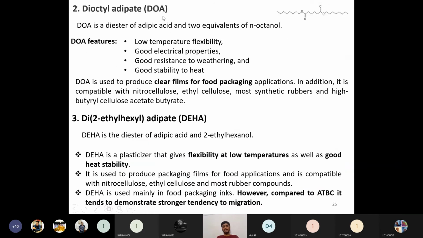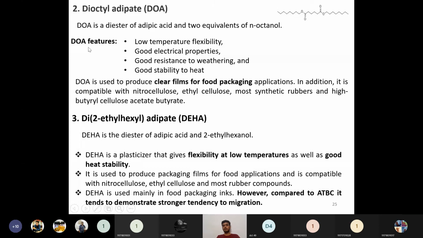Then the next one is dioctyl adipate, DOA. From now onwards we will be discussing only the adipates. Phthalates we are not using for the food industry or for medical purposes because of their toxicity. The next one is dioctyl adipate, a diester of adipic acid and n-octanol.